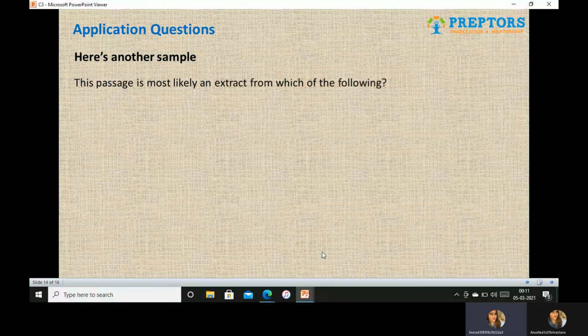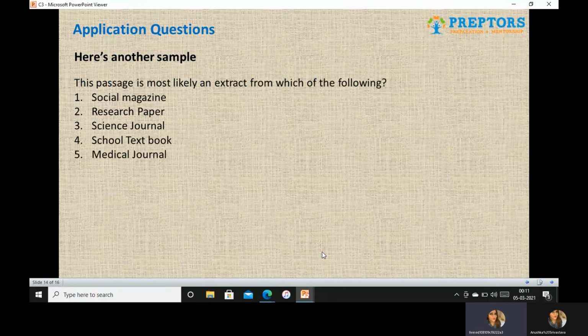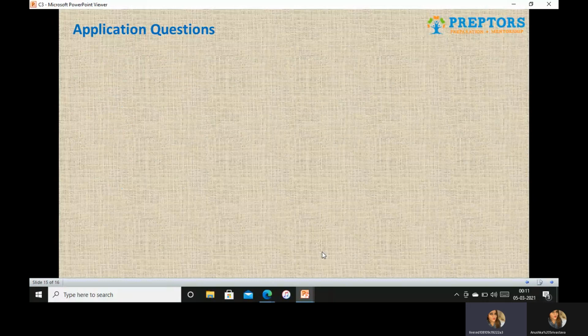Another example now. The passage is most likely an extract from which of the following? Is it from a social magazine? Is it from a research paper? Is it a science journal, school textbook, or medical journal? Now, if I want to zero in on where it has been extracted from, what are the things that I would look at?